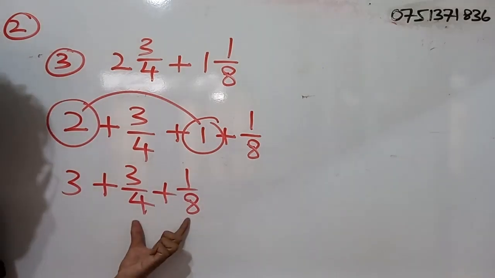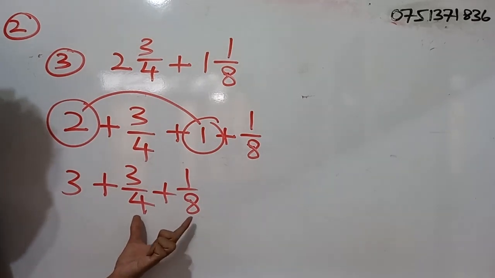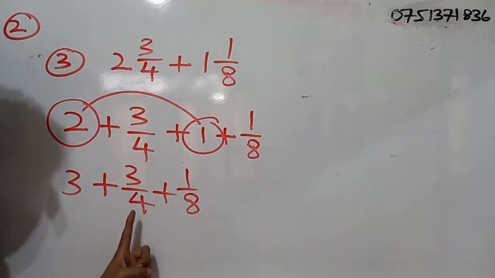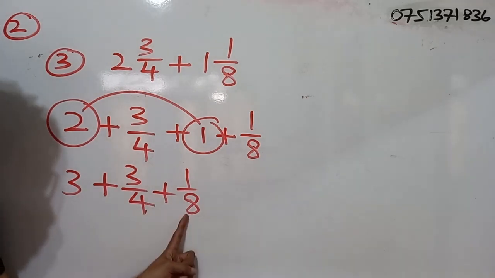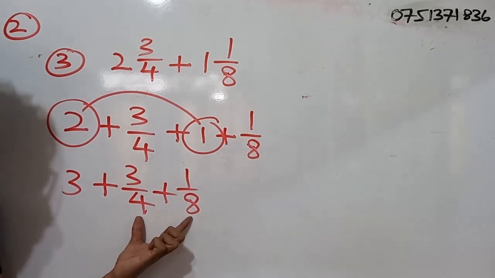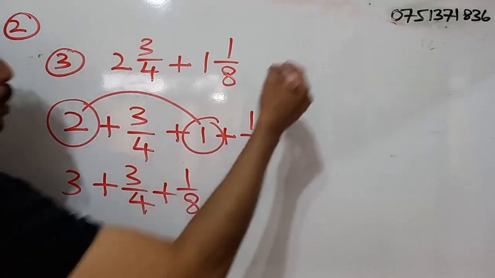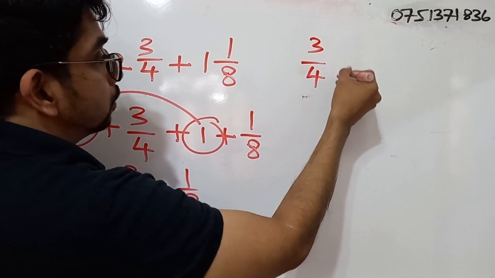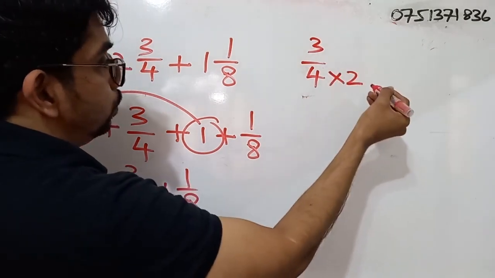Now these two fractions I have to simplify. So just as before, we have two fractions where the denominators are different. 4 and 8 are the two denominators. So we have to calculate the least common multiple between these two numbers, which will be 8. So for 3 by 4, I have to multiply the denominator by 2.